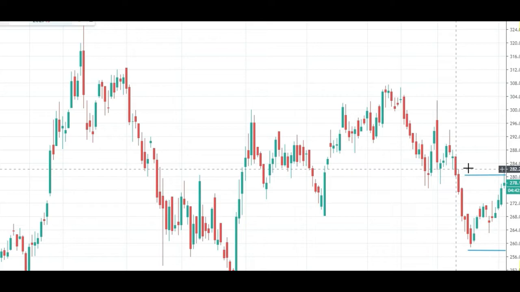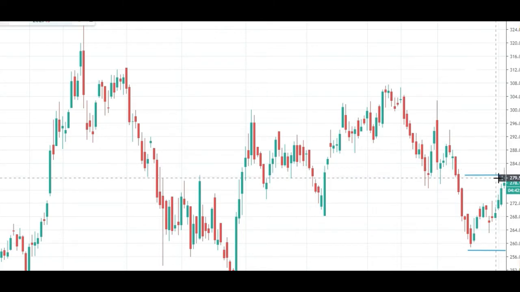Now once our target is booked, we have to manually cancel our stop loss order. After our target is booked, we will be least bothered about which direction the stock is going. Whether it is constantly going up or down, it doesn't matter at all, because we have booked our 10 rupees profit in this particular stock. We are out of the trade and now we will find something else.